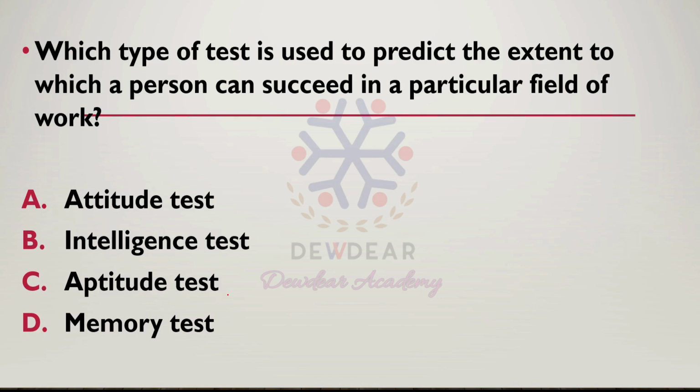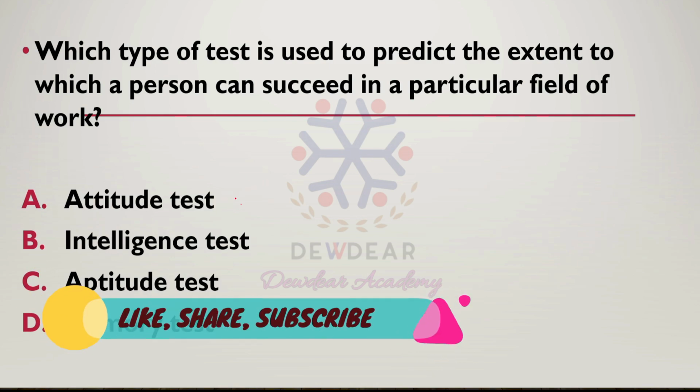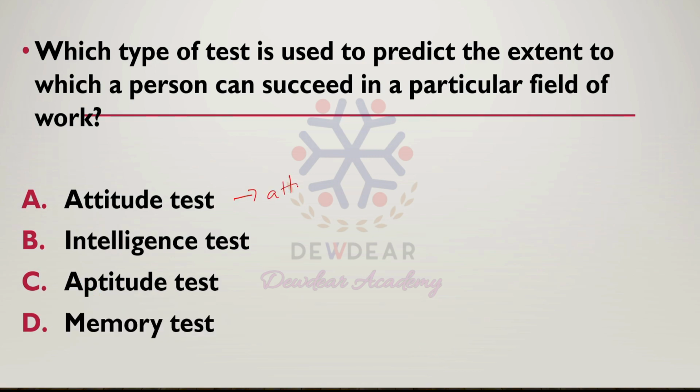So first we should know what is attitude test. Attitude test helps to assess the attitude or belief of an individual.